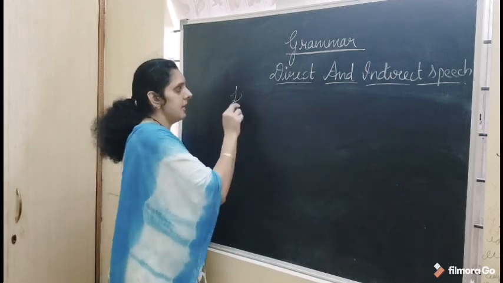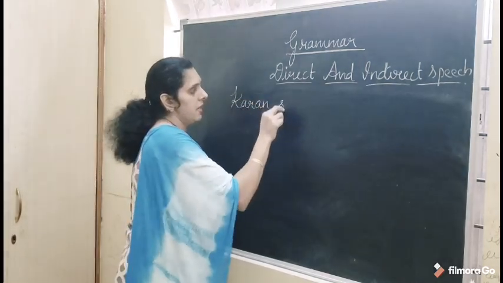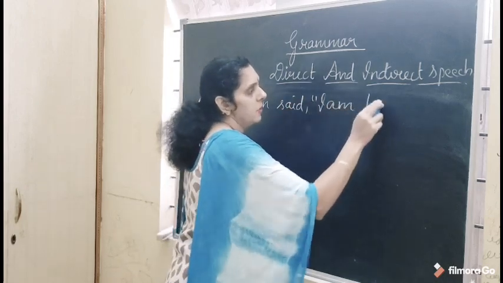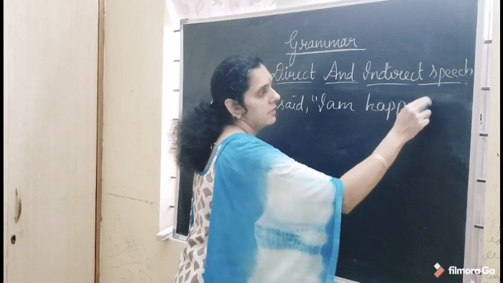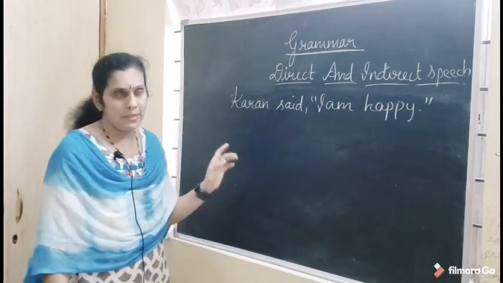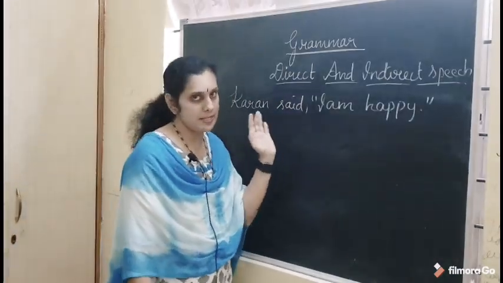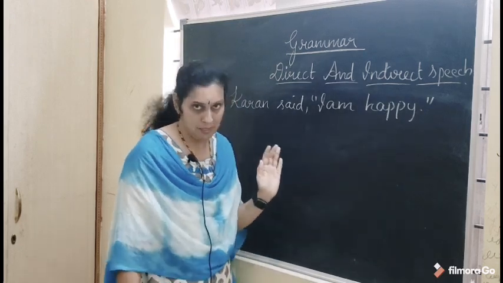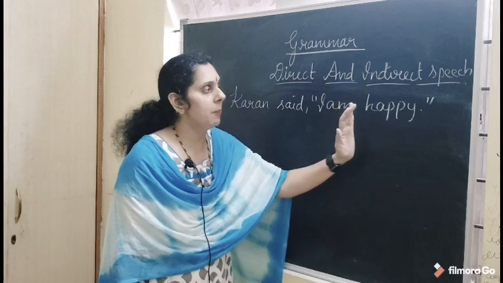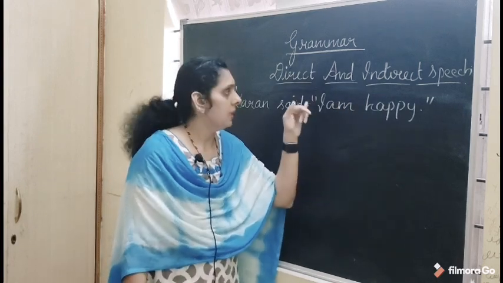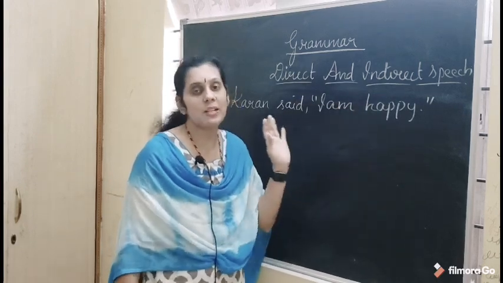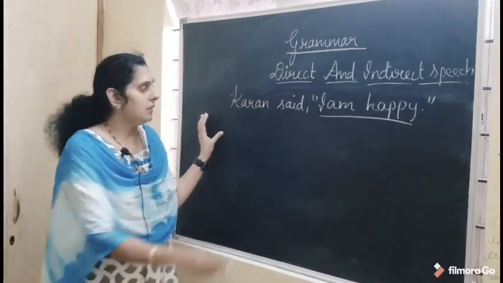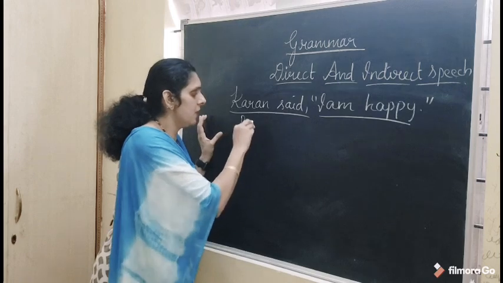See, Karan said, "I am happy." If you take this example, Karan said is the reporting part, and I am happy is the reported part. The reported part, I am happy, is inside the quotations, that is, the exact words of the speaker are inside the quotations.